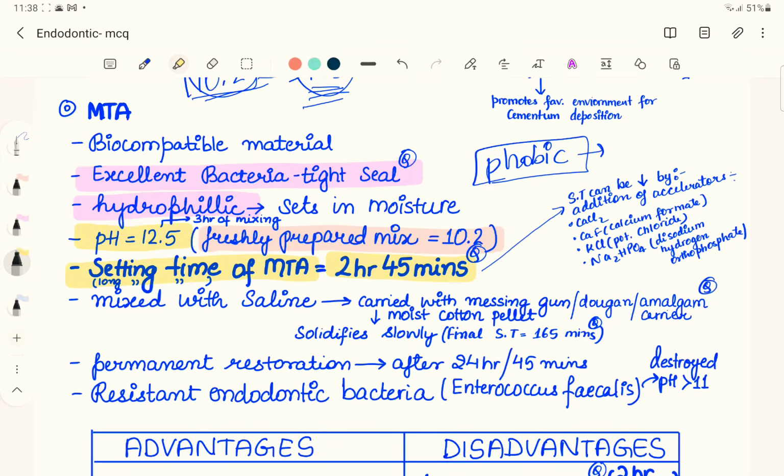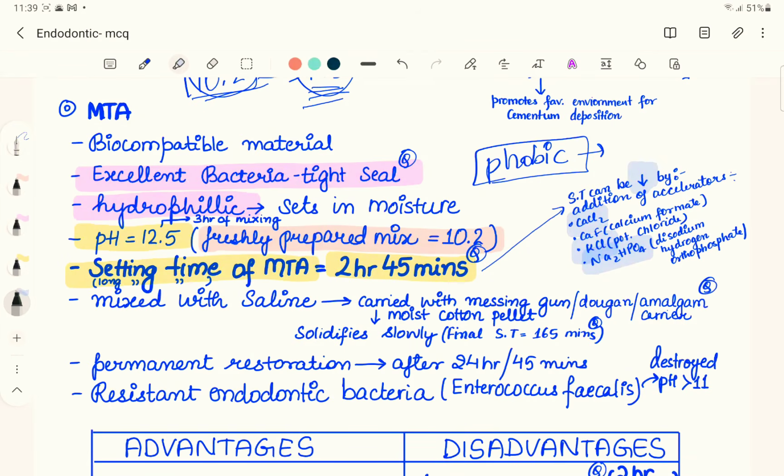That's a big disadvantage. But the setting time can be reduced if we add accelerators such as calcium chloride, calcium fluoride, potassium chloride, or disodium hydrogen orthophosphate. So setting time can be reduced if we add these accelerators.